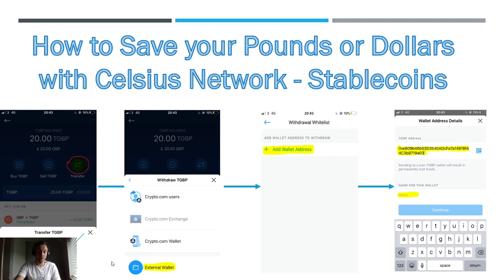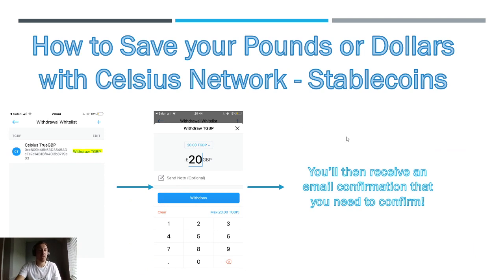Right, so now that you've got your code copied, go back to Crypto.com in your True Great British Pounds wallet, and you want to click on the withdraw option. Brings up the next screen. Click on your external wallet, and basically you need to set up a new wallet. So add wallet address, paste in the address, and put the name Celsius Network TGBP. You know exactly what it is, because the more addresses you use, the longer your list will get. Needs to be clear. Once you'll get an email confirmation to confirm the new address.